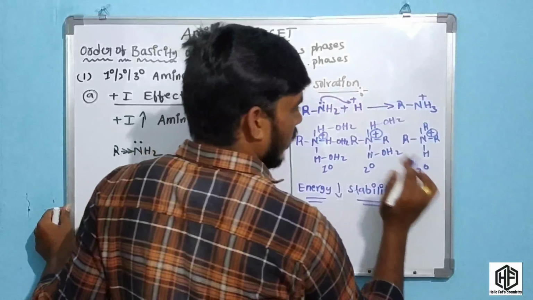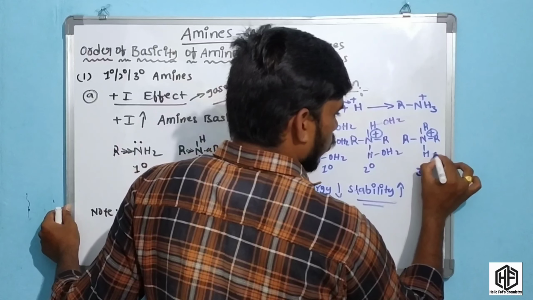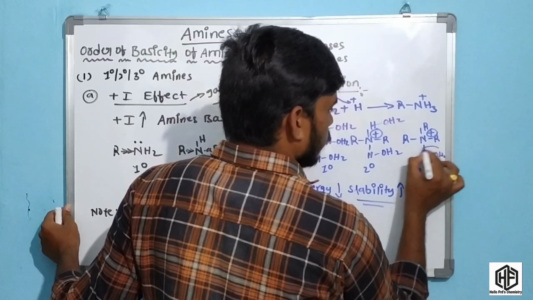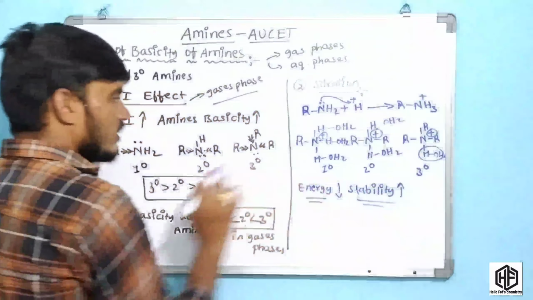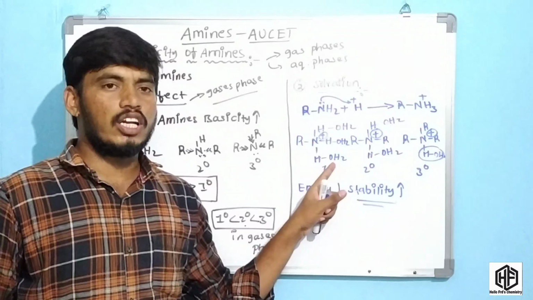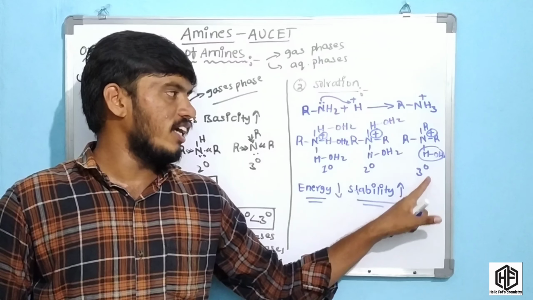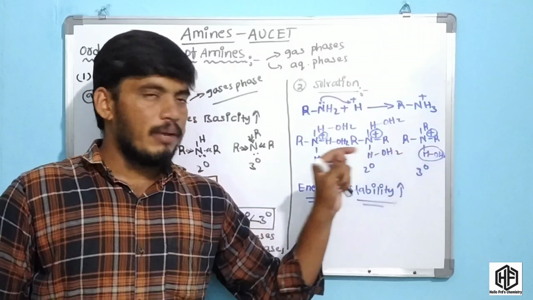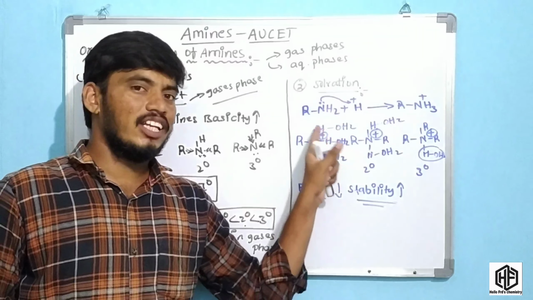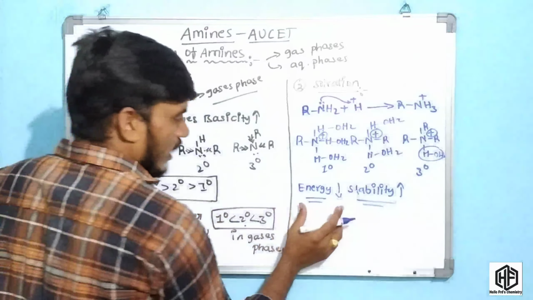Compared to the tertiary, where only one hydrogen is present, in this case three water molecules are bonded to the primary, two to the secondary, and one to the tertiary. It means I am talking about the cation. Okay friends, the cation is present there. Now energy decreases.